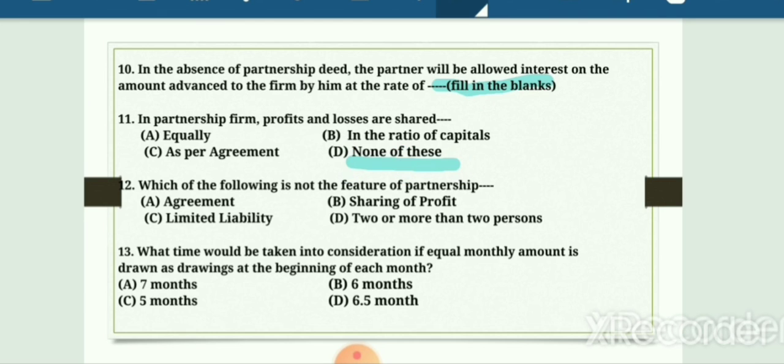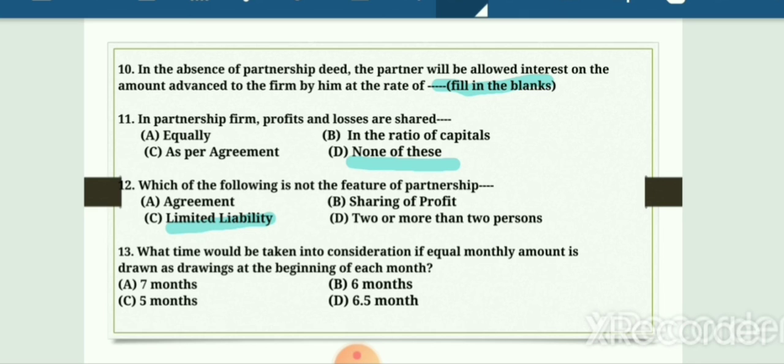Now, question number 12. Which of the following is not the feature of partnership? Agreement, sharing of profit, limited liability, two or more persons. So, if we read this question carefully and read the definition given for partnership, the limited liability word is not associated with partnership since partners are unlimitedly liable.